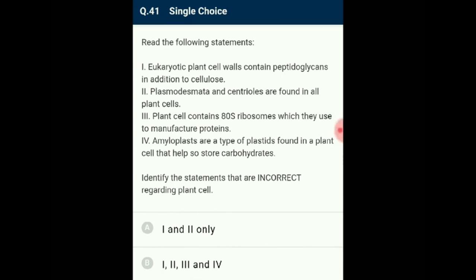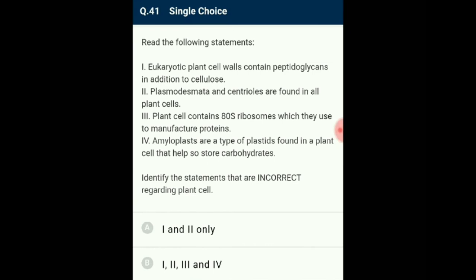Plant cell has a cell wall that is primarily made up of cellulose but does not have peptidoglycan. Rather, peptidoglycan is found in the cell wall of prokaryotes like bacteria. Plasmodesmata is the feature in plant cells enabling connection between cells and supporting transport. Centrioles are the characteristics of animal cells, useful in the process of cell division.